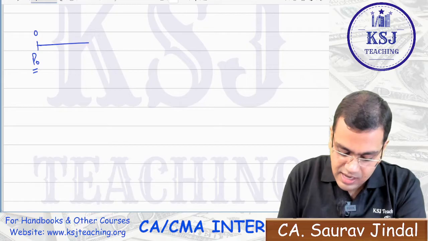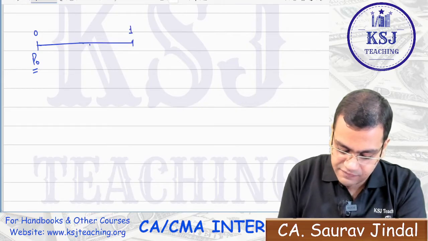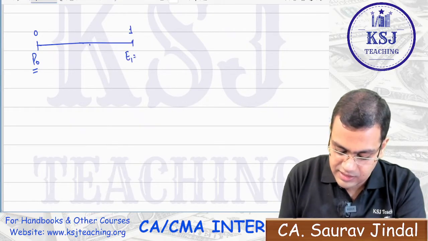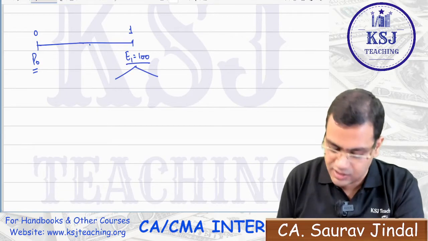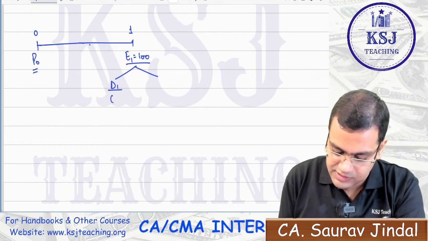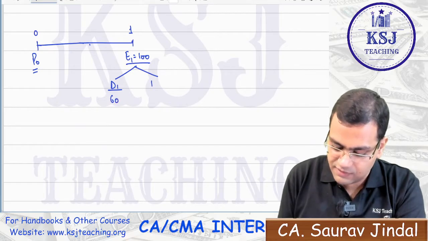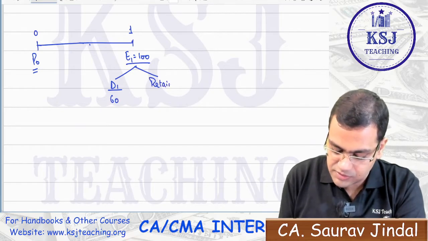Now what happens? After 1 year, this is the first year. Here you have, let's say, earnings of 100 rupees. Out of this 100 rupees, you have decided to give a dividend of 60 rupees and to retain 40 rupees.